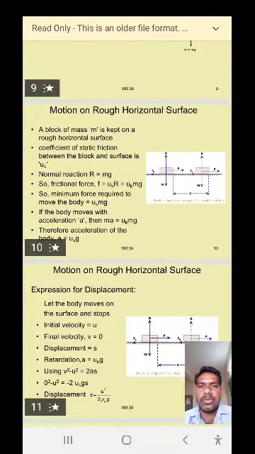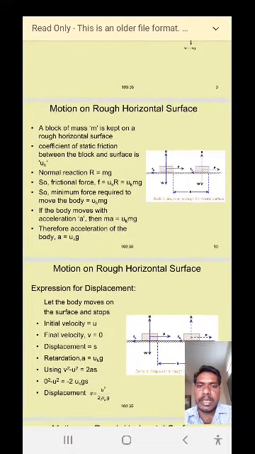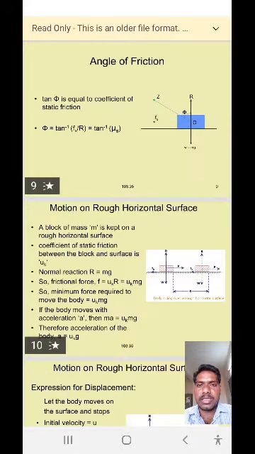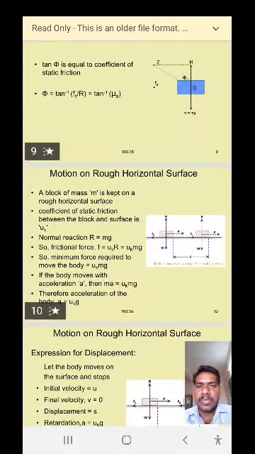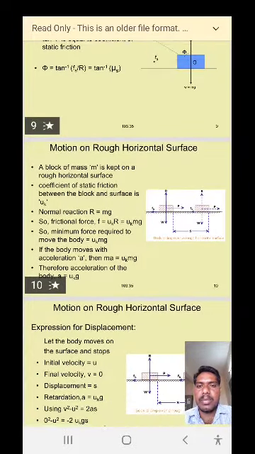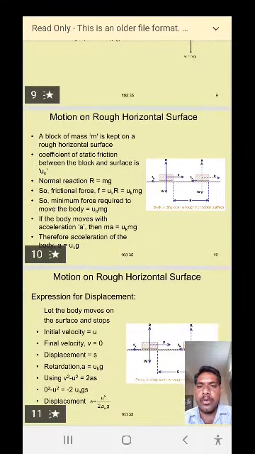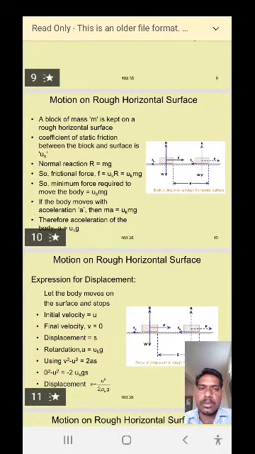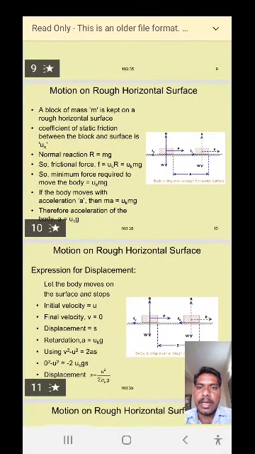Now according to the figure, a block of mass M is kept on a rough horizontal surface. The coefficient of friction between the block and the surface is mu k. Then the normal reaction R is equal to mg.